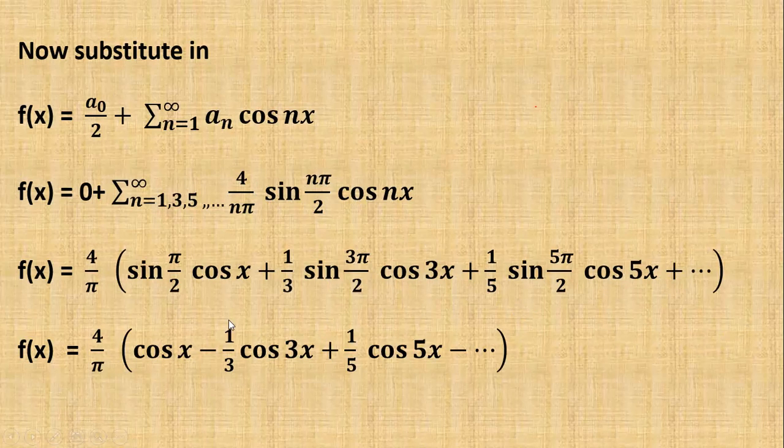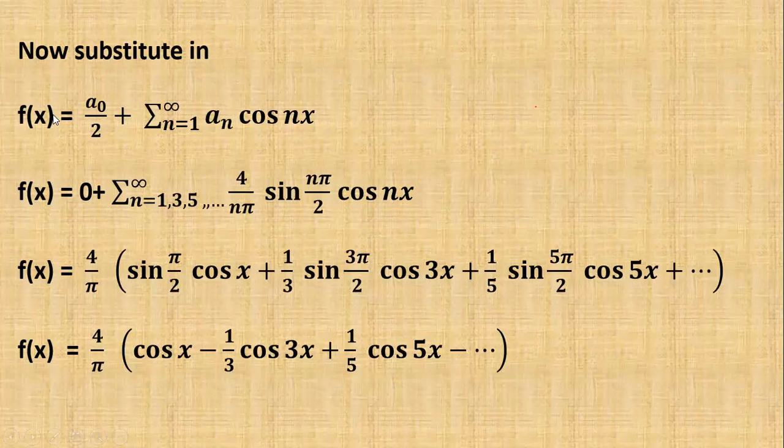Here sin pi by 2 is equal to 1, therefore cos x. Minus, sin 3 pi by 2 is equal to minus 1, that's why I am writing here minus 1 by 3 into cos 3x. Sin 5 pi by 2 is equal to 1, therefore 1 by 5 into cos 5x and so on.